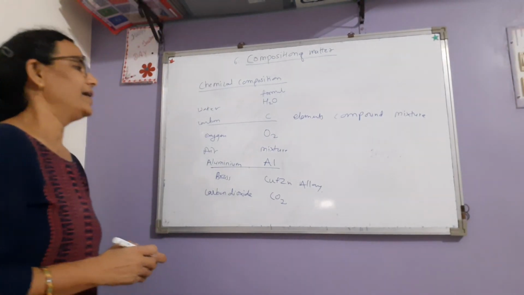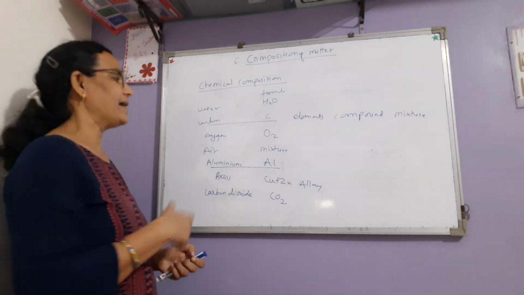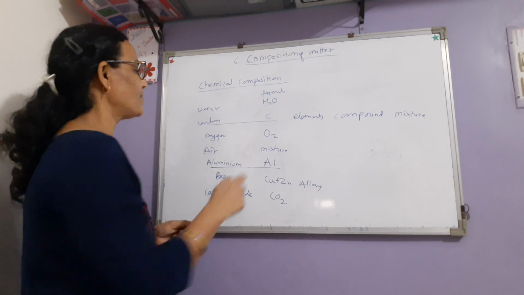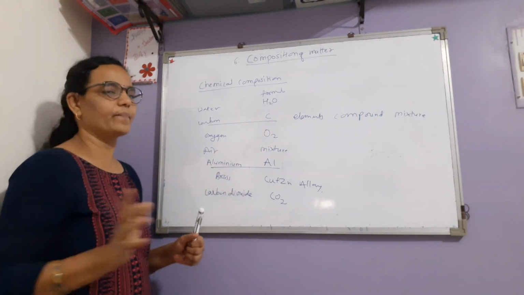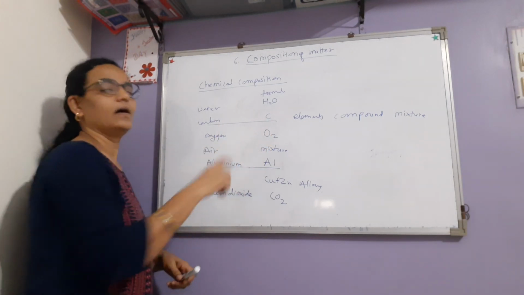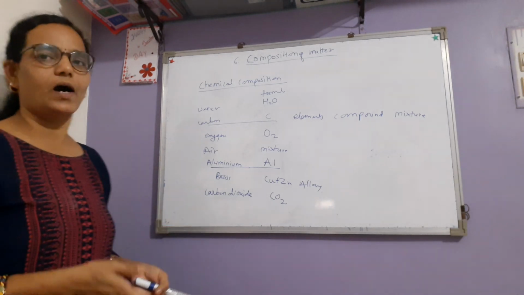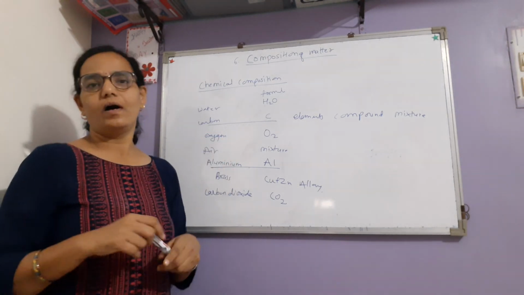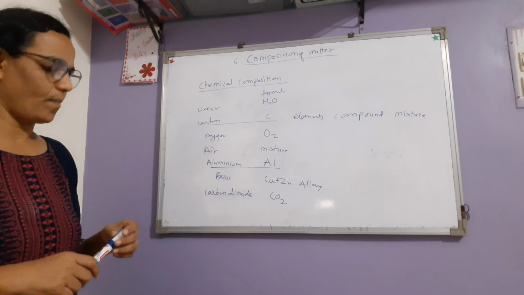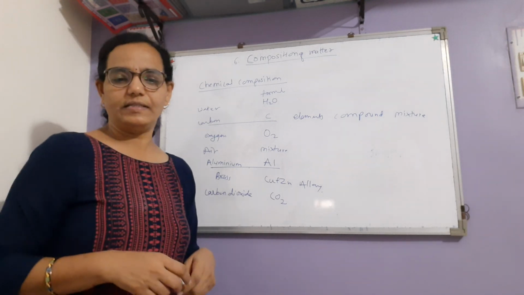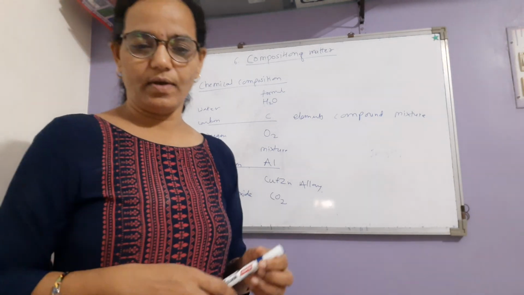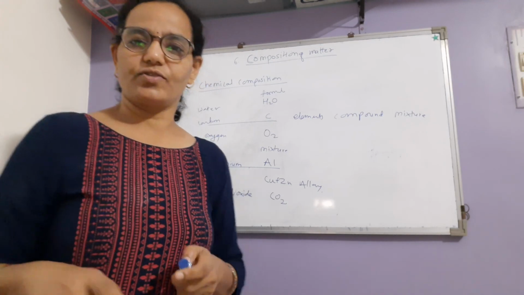You know that the smallest particle of an element is called an atom. Suppose particles of all carbon are alike. All the particles of air are alike. Air may be from here, from the Himalayas, from anywhere, all particles are alike. This is the basic property. Now in detail we will see about the properties of element, compound and mixture in the next video.